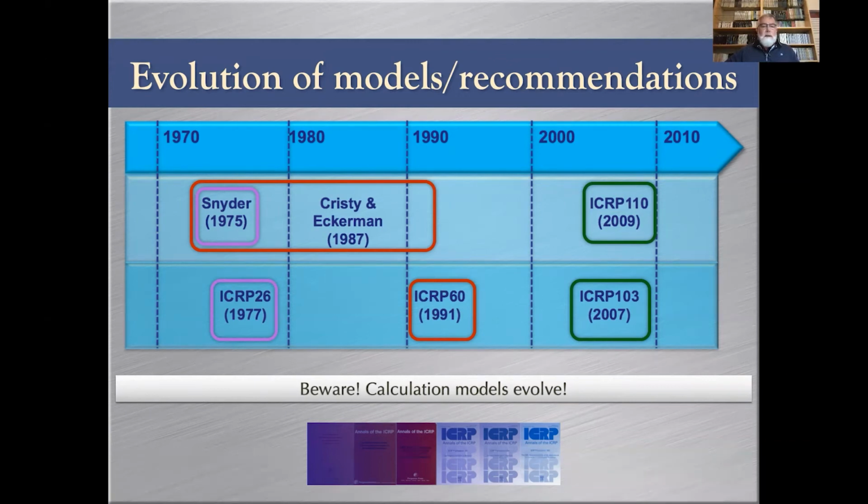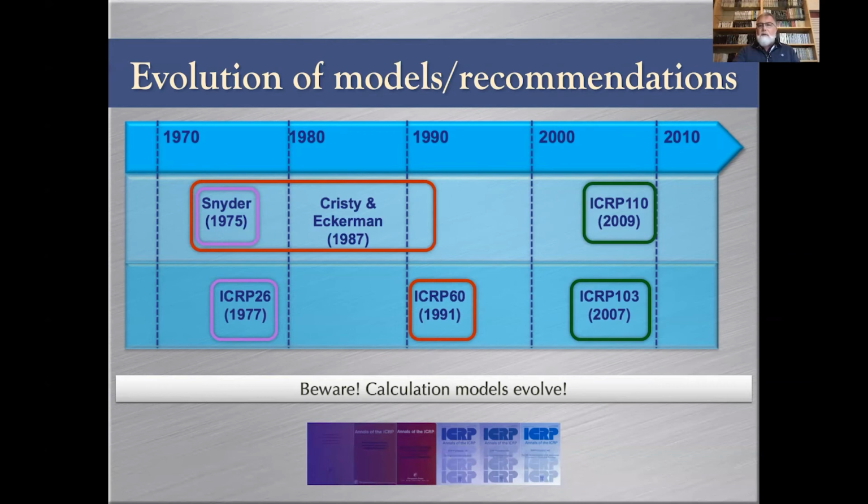ICRP 26 recommends using the model proposed by Snyder in 1975. Then ICRP 60 recommends using the models from Cristy and Eckerman in 1987. And ICRP 103 recommends using the model published as ICRP 110 in 2009.